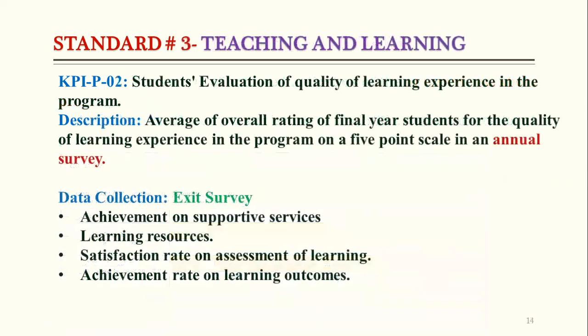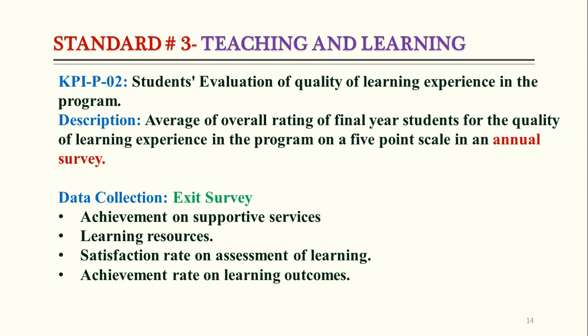Similarly, if we see KPI number 2, which belongs to our standard number 3, teaching and learning, this KPI talks about student evaluation of quality of learning experience in the program. Here we are talking about the quality of learning experience. If we see the description, the more detailed explanation of this KPI, we are discussing the average rating of final year students.